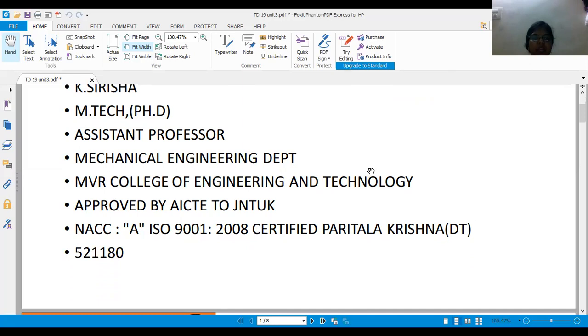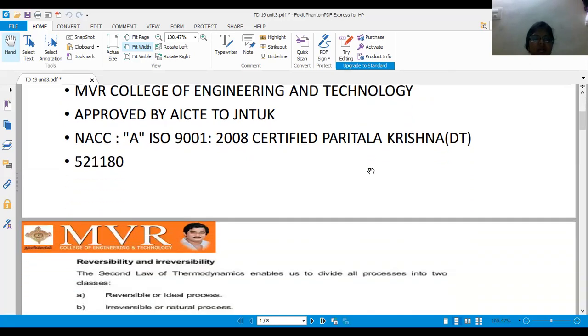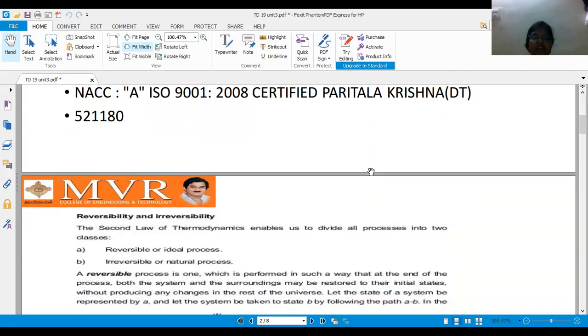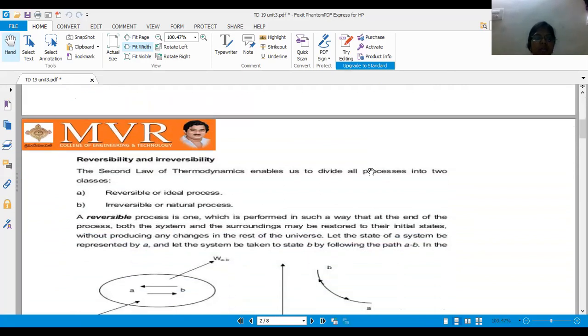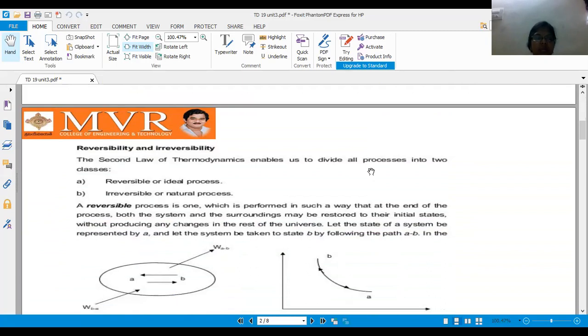Today our topic is reversibility and irreversibility. Already in our first unit, the topic has come. Most of the people know what reversibility and irreversibility are.